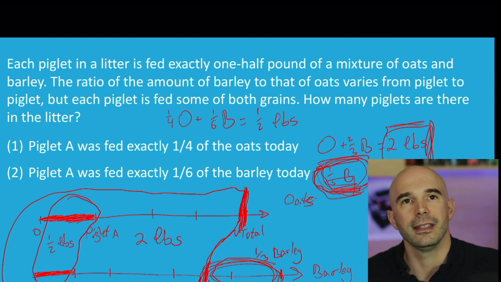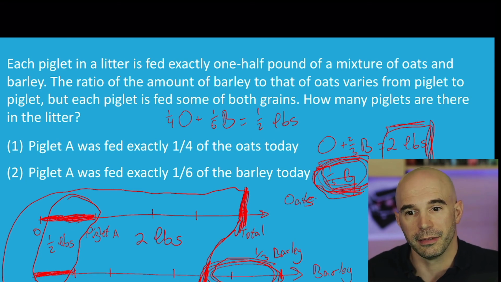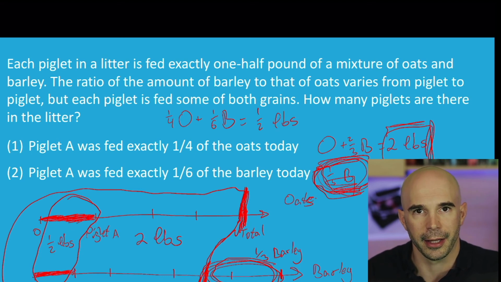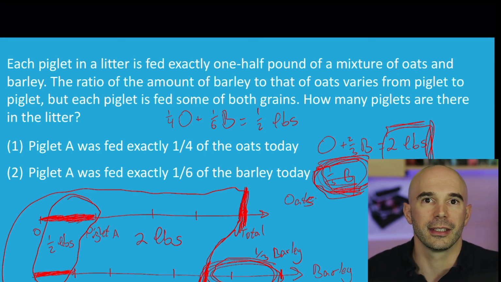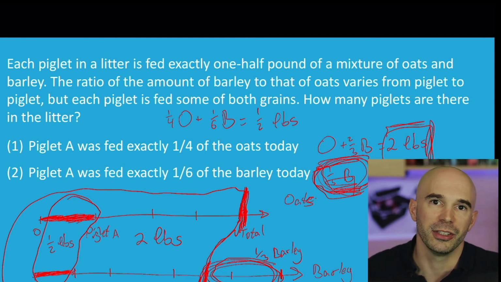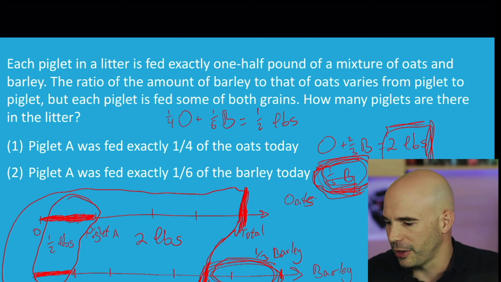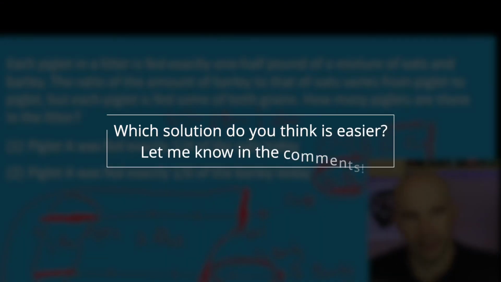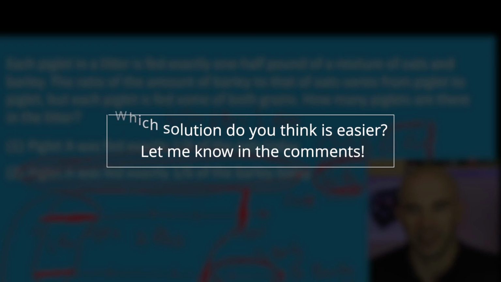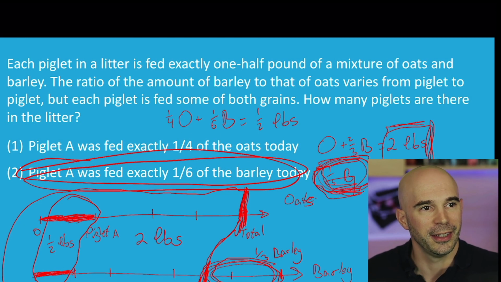So I think it's the easier way to solve the question. Because it doesn't require that really tough conceptual abstraction of realizing that the total fraction of grains that Piglet A got is somewhere in between the fraction he got of the oats and the fraction he got of the barley. Because that's a tough thing to wrap your head around. And I think this solution is maybe easier in that sense. So I think either of those two solutions is really hard, and that makes this question very hard. And that's why we spent a whole hour on it.